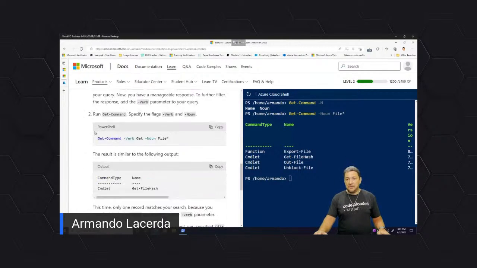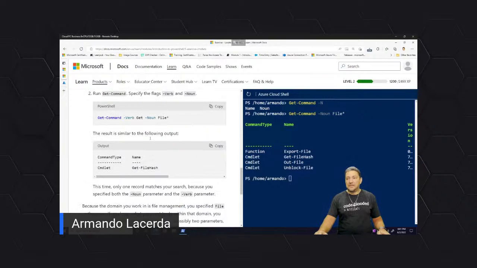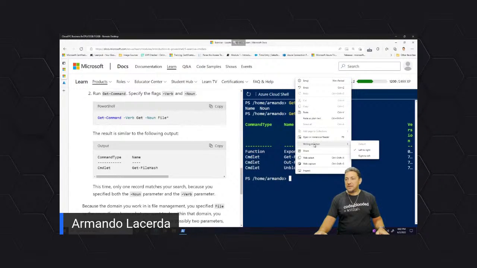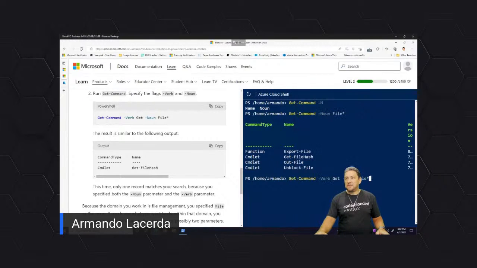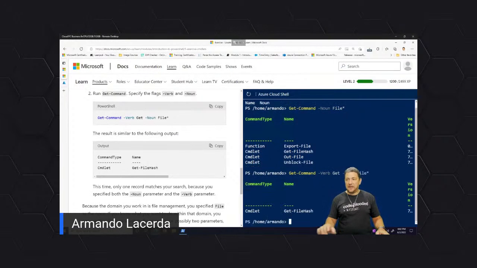All right. What else? This one here, you see, it wants to see specifically the verb get, not any other verb like out or new or write. Another way to get the commands in here is by copying this and right-clicking to paste.